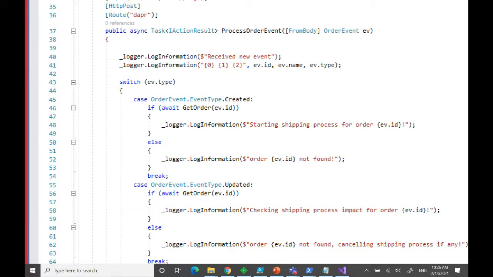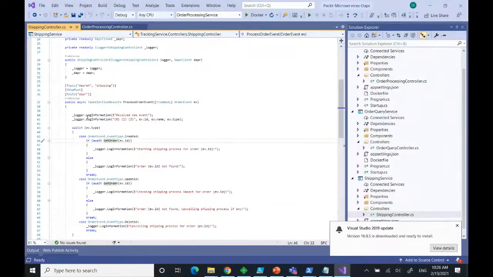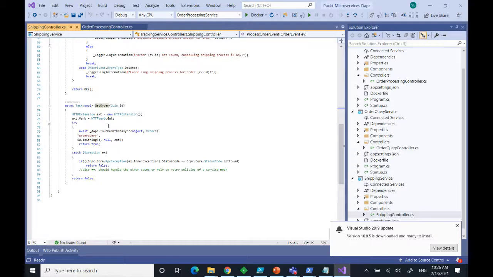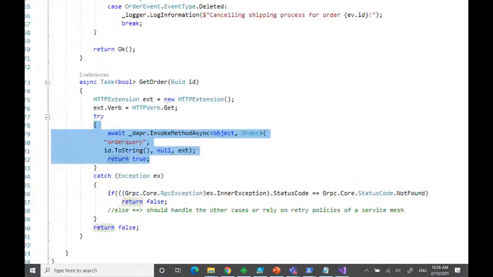But here what's important for Dapr is that before I really ship or not, depending if the order exists or not, I'm actually calling the getOrder method, which is also making a direct invocation. So that's the service discovery I was referring to earlier. You only need to know the app identifier, or let's say the service ID that you want to call, right? So it's very easy, you don't need to know where it is.